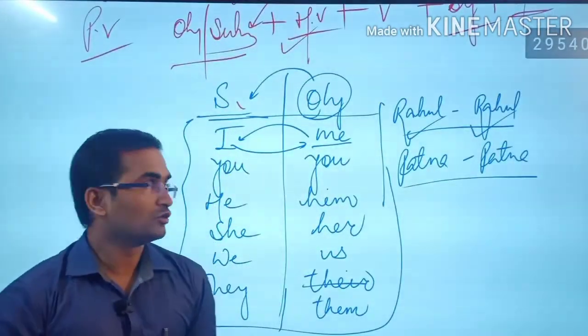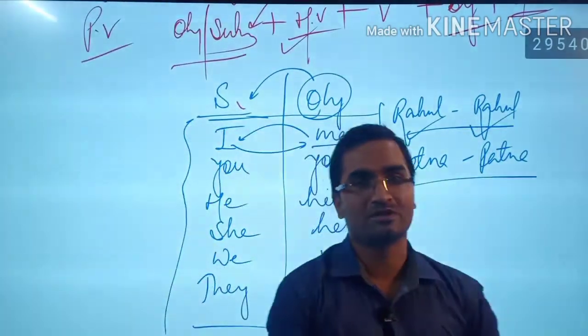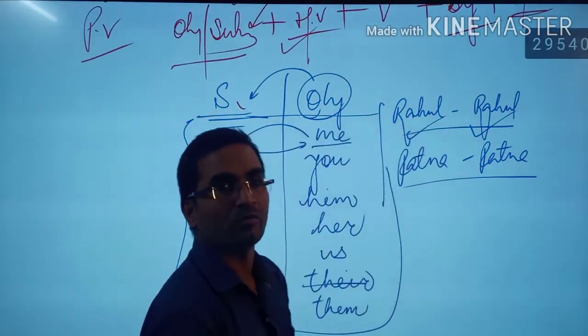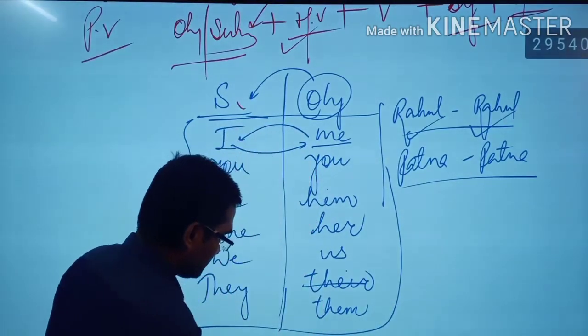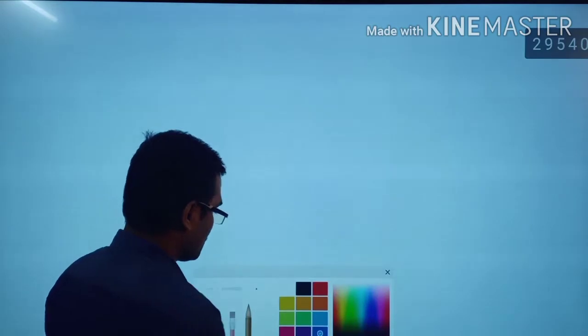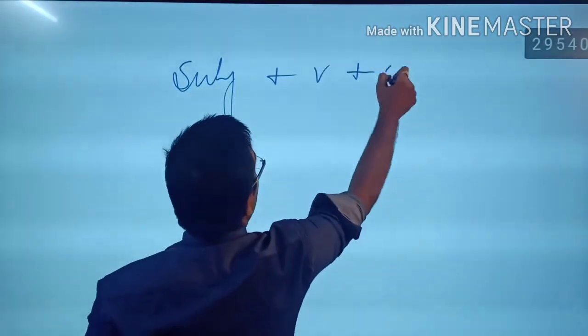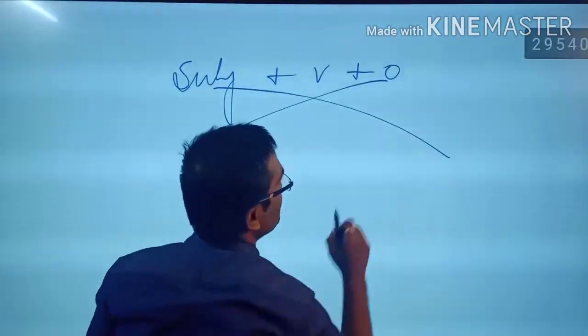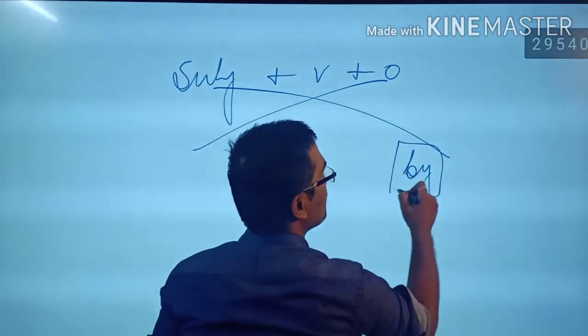So guys, you must have understood by now how we change subject into object and object into subject. This was the basic form of voice first, and we'll discuss more later on. What did I say? If there is a subject, it is changed into object, and the object is converted into subject. We had such a structure, that is subject, verb and object. When the subject is placed at the end, we have a preposition, that is by.